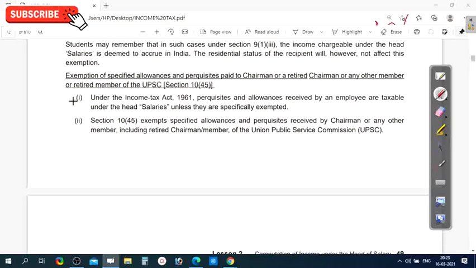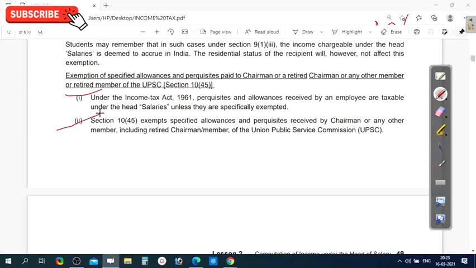Let us see. Under the Income Tax Act 1961, perquisites and allowances received by any employee are taxable under the head salary unless they are specifically exempted. If they are specifically exempted, then others are taxable. Section 10 subsection 45 exempts specified allowances and perquisites received by the chairman or any other member, including a retired chairman or member, of UPSC, Union Public Service Commission.